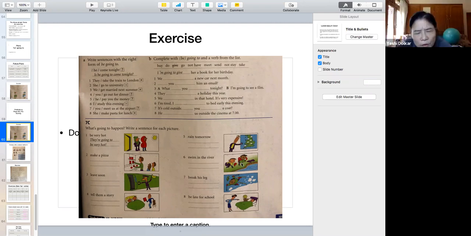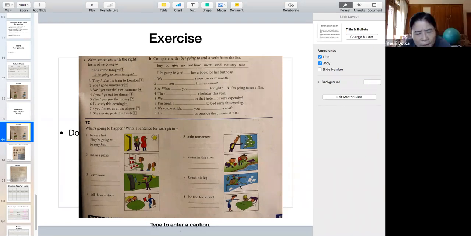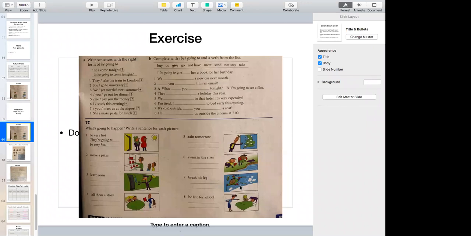Okay, what do you think they're going to do? They're going to swim in the river. All right. Okay, what do you think is going to happen here? He is going to break his leg. Yes, he's going to fall and he's going to break his leg. All right. And then what's going to happen?